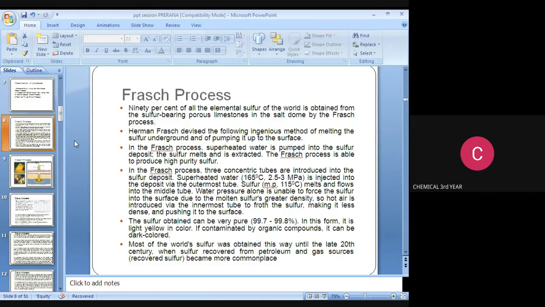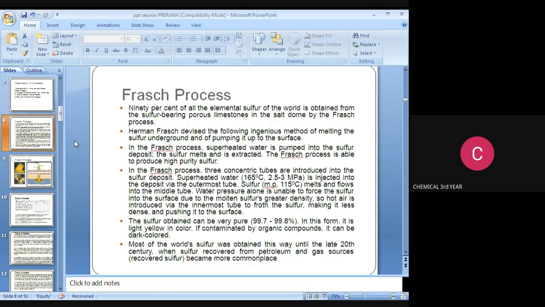And then the sulfur melting point, note this down, it is very important: sulfur melting point is 115 degrees Celsius. It melts and flows into the middle tube. So in the outermost tube we are injecting superheated water at 165 degrees Celsius, and the sulfur melting point is 115 degrees Celsius, so the sulfur melts and moves into the middle tube.